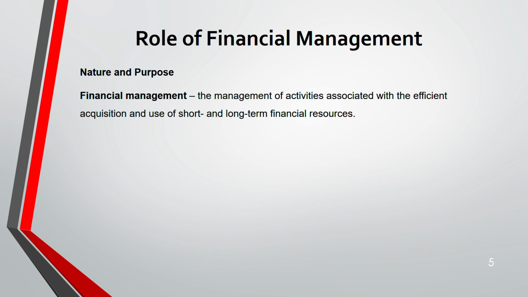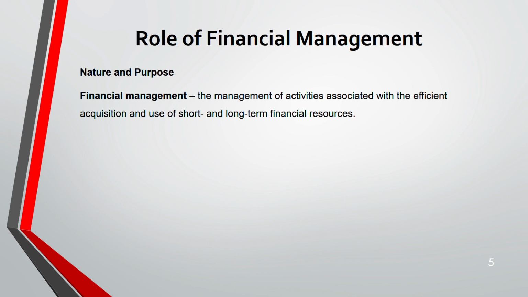Now, what is the nature and purpose of financial management? See all these words, you need to be very sure of each word, because in your Section A objective test questions, they will give you 4 options, or they might say which of these is incorrect, which of these is not a function of financial management. For example, a question might come like that. So for that, you should know the functions of financial management word by word.